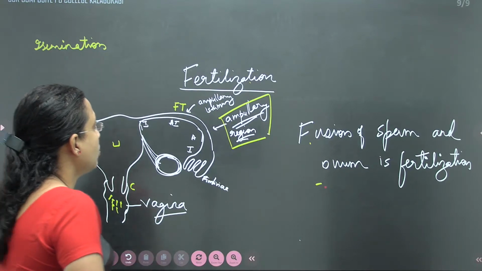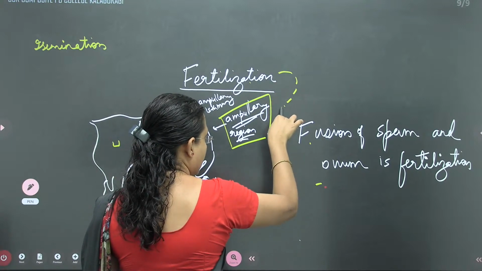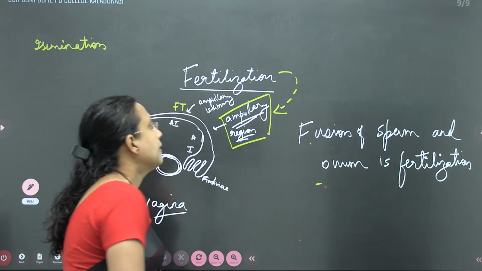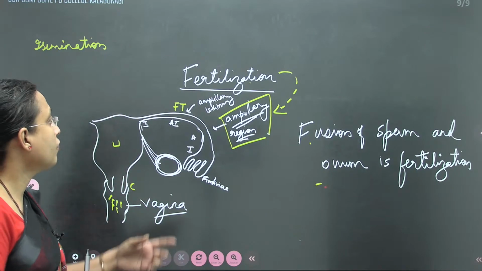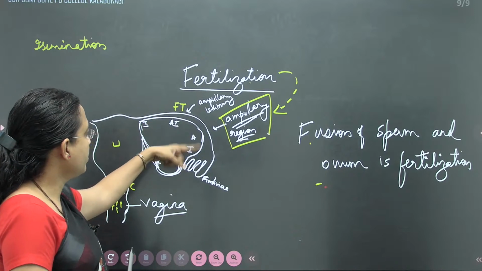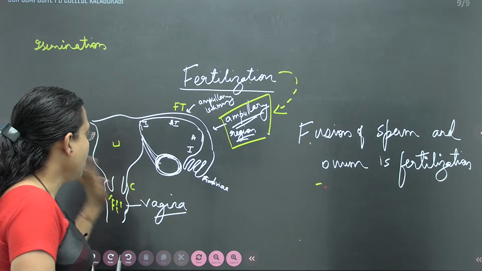And as I told, the majority of fertilization is going to occur in the ampullary region of which tube? This is the fallopian tube. This is the uterus, which is also called womb, cervix, and the vagina.